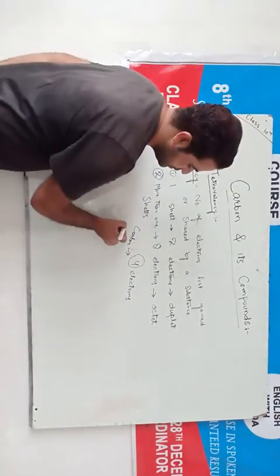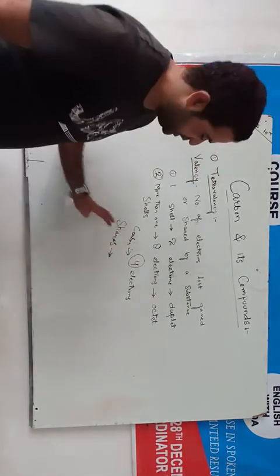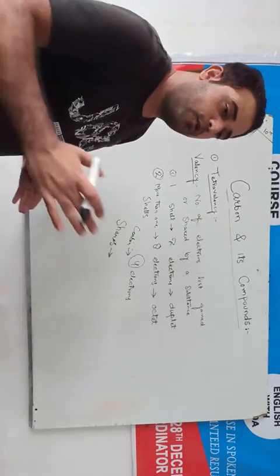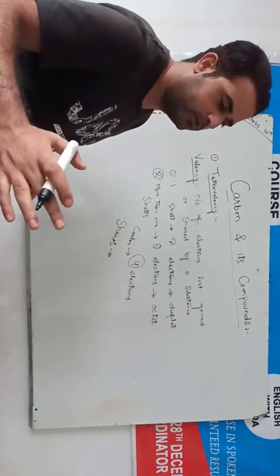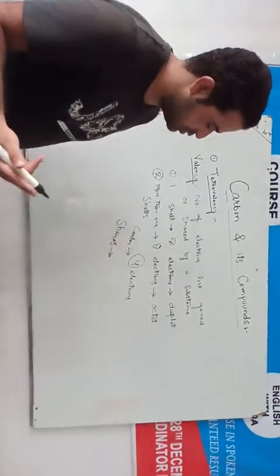It shares these 4 electrons. Carbon shares 4 electrons with 4 different elements or substances to get stable, to complete its octet.